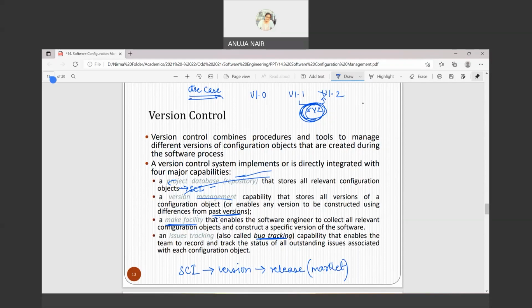So when a version comes onto the market and the users use it, they might come to know about some issues which are generating in this new version. So that is issues tracking. You record and track the status of all the outstanding issues associated with each configuration object.